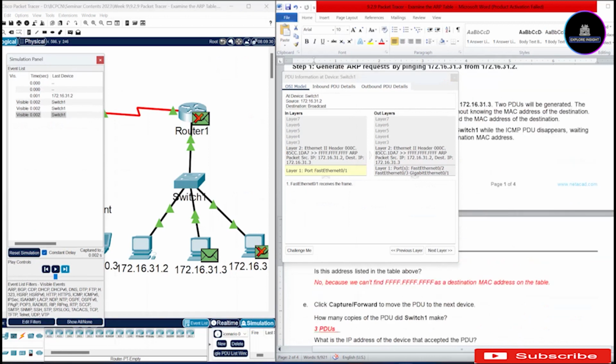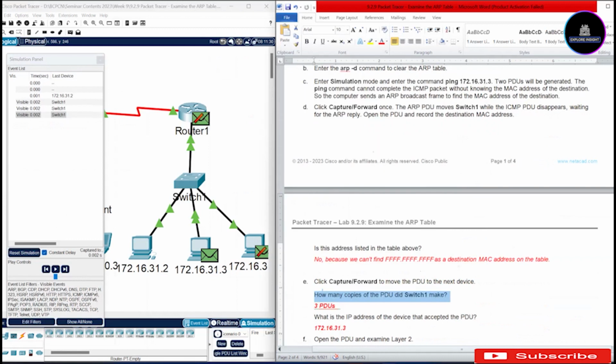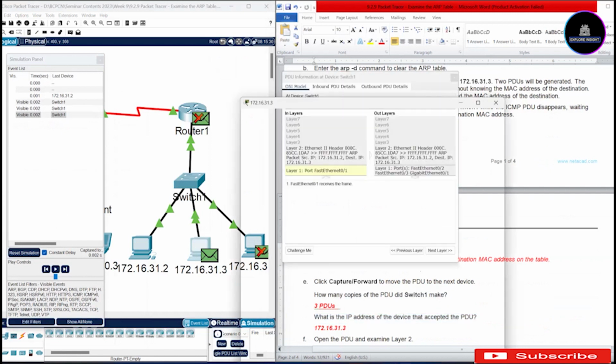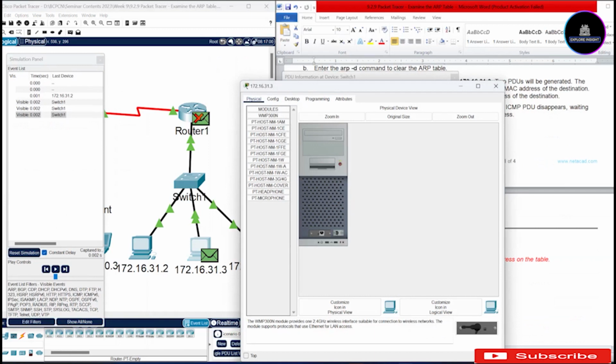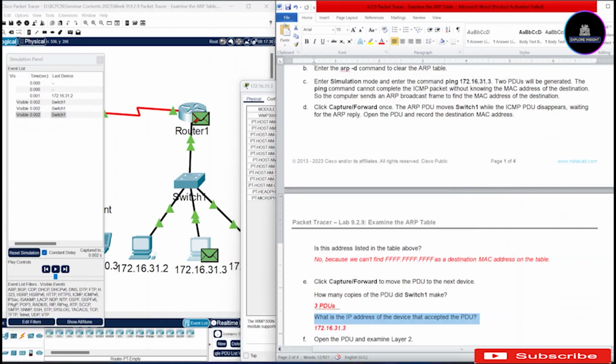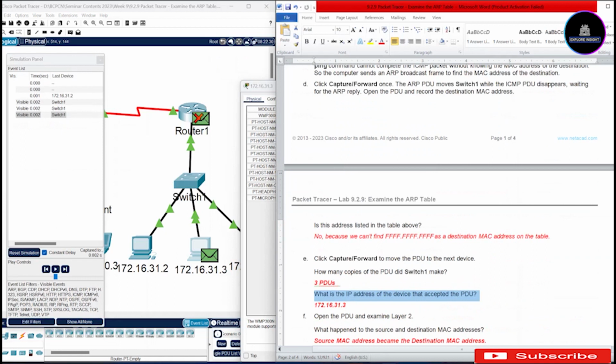Now, the next question is, what is the IP address of the device that accepted the PDUs? We want to find out the IP address. It's easy to find. You can see that 172.16.31.3 actually has the right PDUs. The other one we just marked with a red cross. So let's go to the next question.